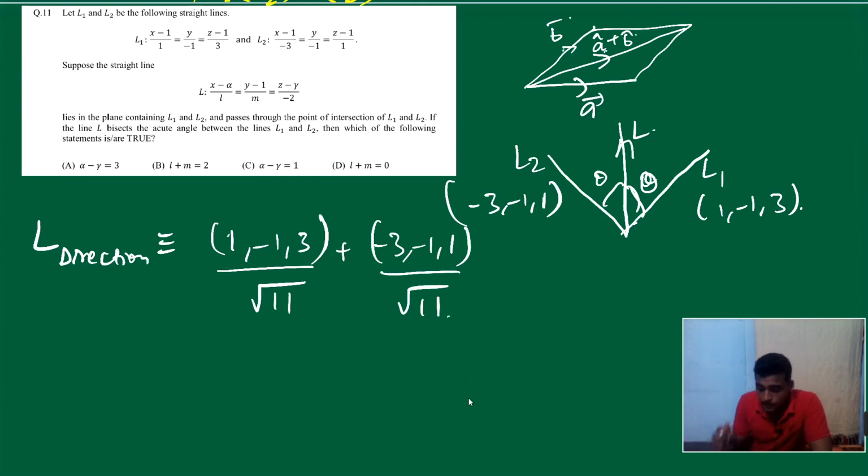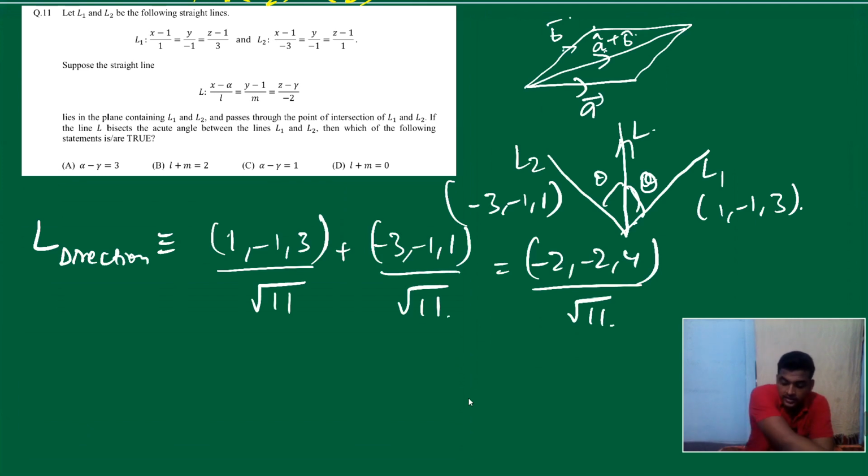Fine. So add them, what we get? Minus 2 and 4. So minus 2 and 4 upon root 11. Okay, now it's the direction, right? It's the direction of L. So direction is minus 2, 4. Okay, what is direction they have given? They have given L, M and minus 2. Fine. So if both directions are same, means the ratio must be same.